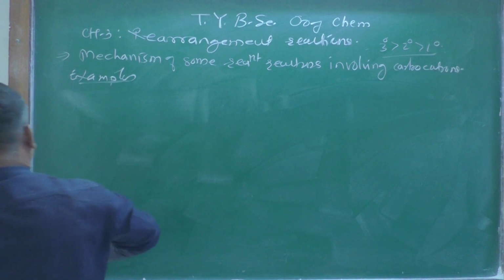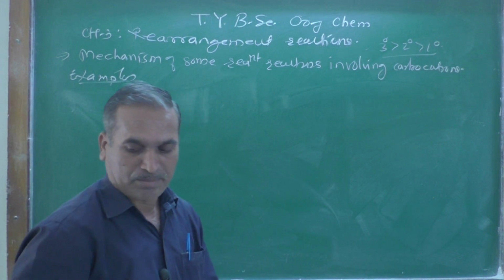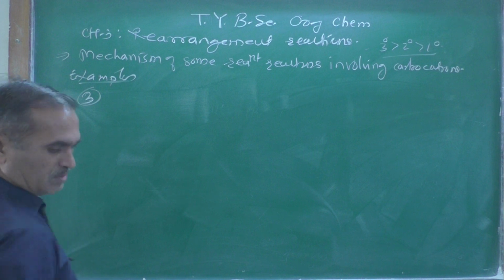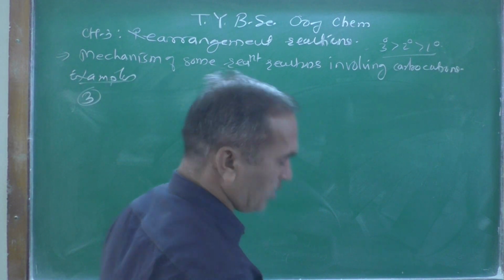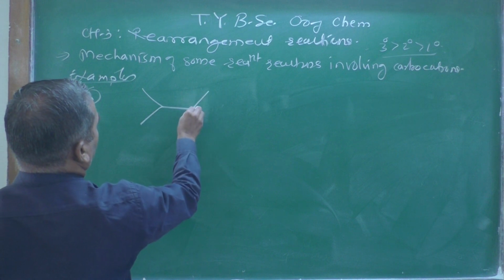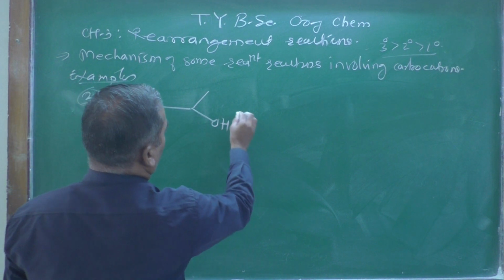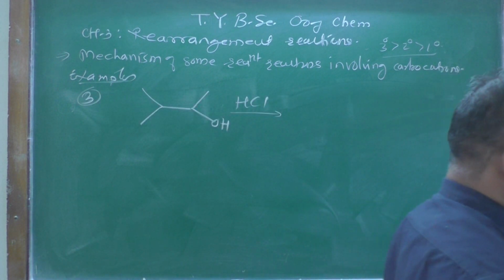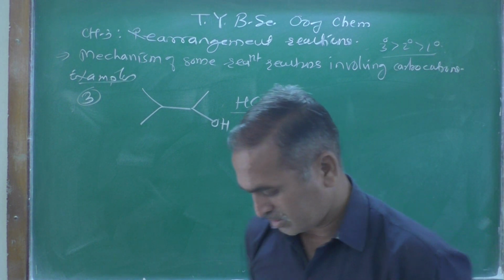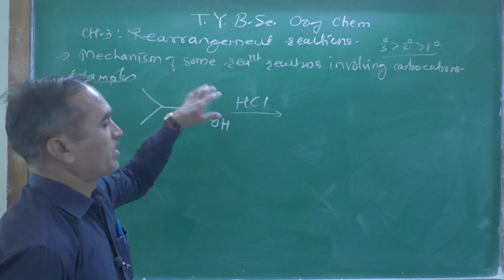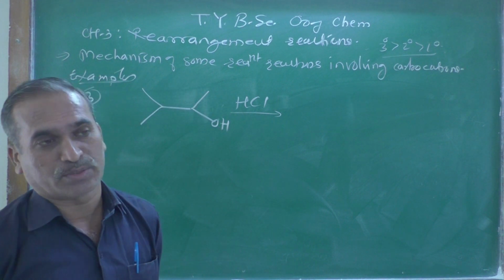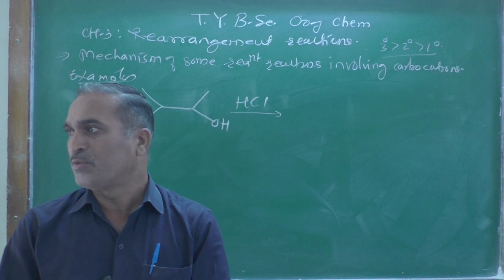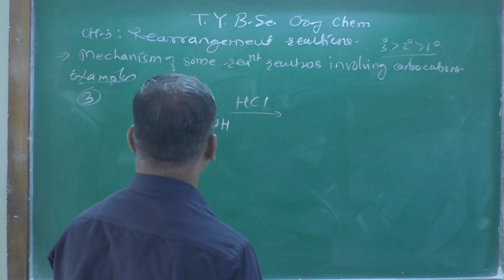Okay, now let's see example number 3. This is example number 3. I think the OH will be treated with simple hydrochloric acid. As we know, alcohol OH is a bad leaving group, but when it is treated with acid, it gets protonated and converted into water, which becomes a good leaving group, and a good leaving group departs very easily without any problem.